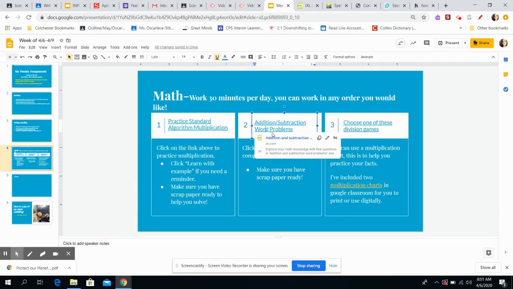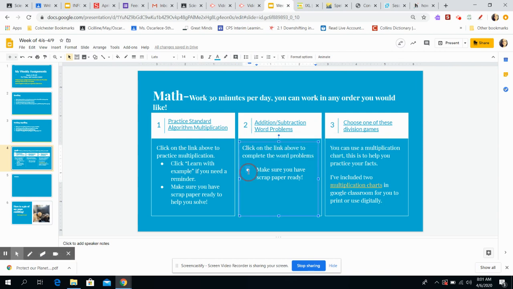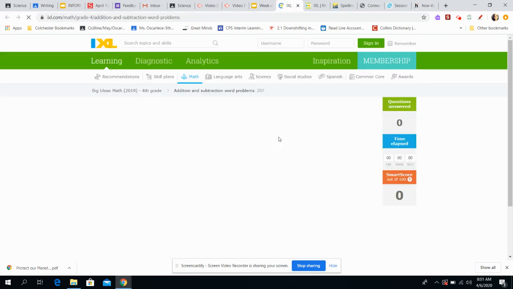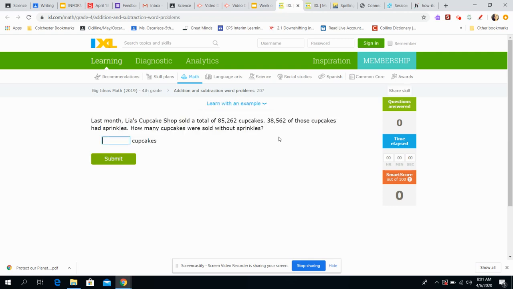Another thing that you can work on is addition and subtraction word problems. I didn't want to do all 4 operations at once. I just wanted to start with addition and subtraction. Again, make sure you have scrap paper ready. So if we click on this, it's that same IXL website. You do not have to log in.